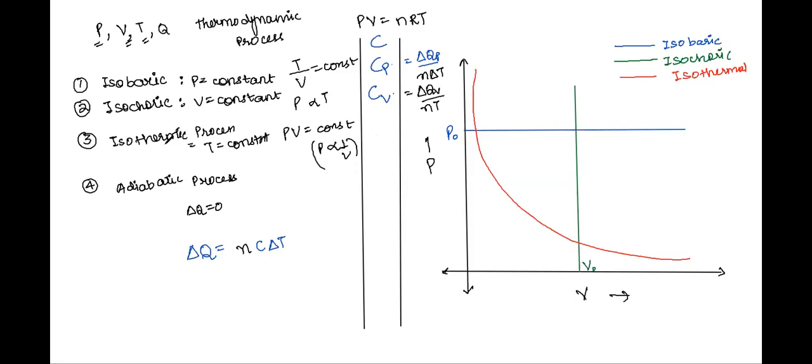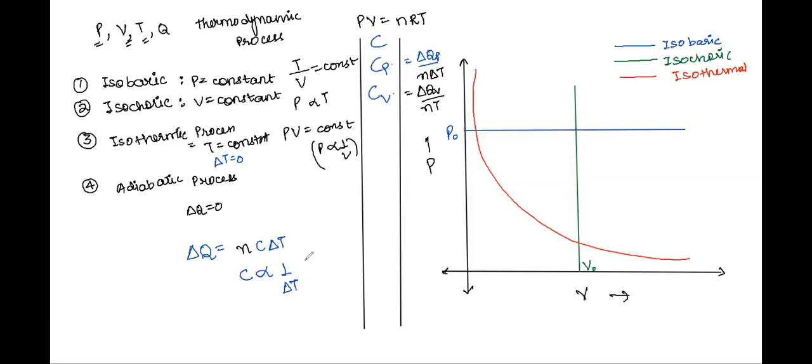Let's write the next ones. So you have isothermal process. Now for the isothermal process, the delta T or change in temperature is zero. Since change in temperature is zero, just have a look here. C is inversely proportional to 1 by T, given the heat transfer is taken as constant.